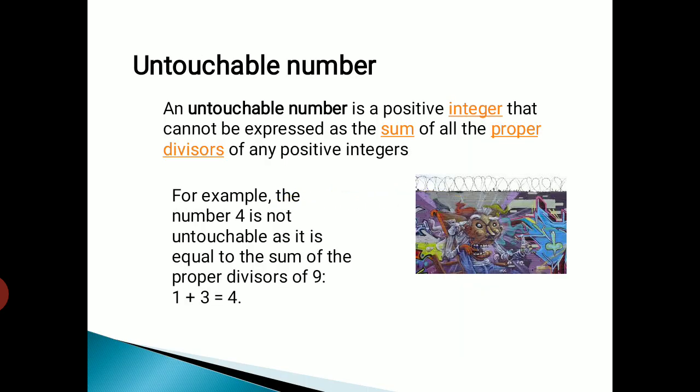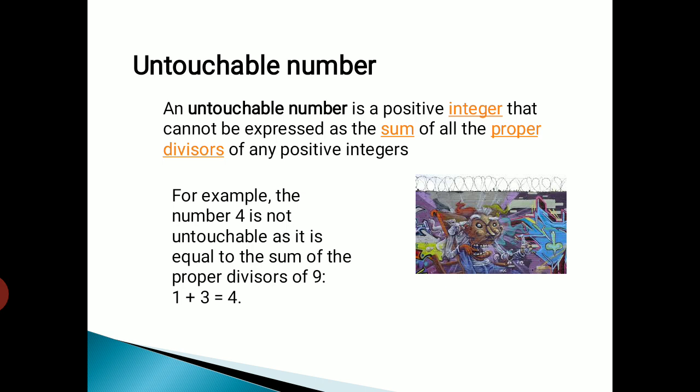Next one is untouchable number. What is an untouchable number? Here I take the example 4. 4 is not an untouchable number. Why am I saying that? Because to check whether a number is untouchable or not, we have to find the sum of all the proper divisors of any integer.